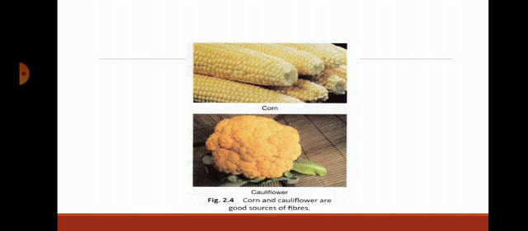Then we go to the next class. We study about balanced diet and also deficiency diseases.